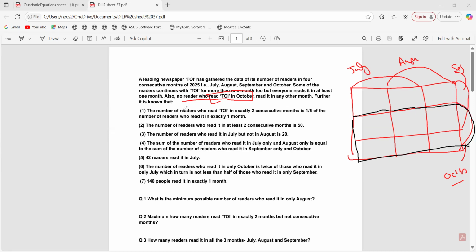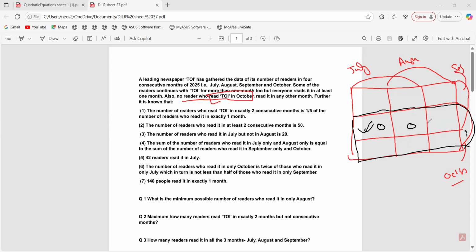What is it mentioning? No reader who read TOI in October read it in any other month. What do we mean by that? The people who read in October will be reading only in October. So any box which is combined with another month, for example October, July, September, will automatically become zero, because wherever October is mixed with another month, that would be zero.